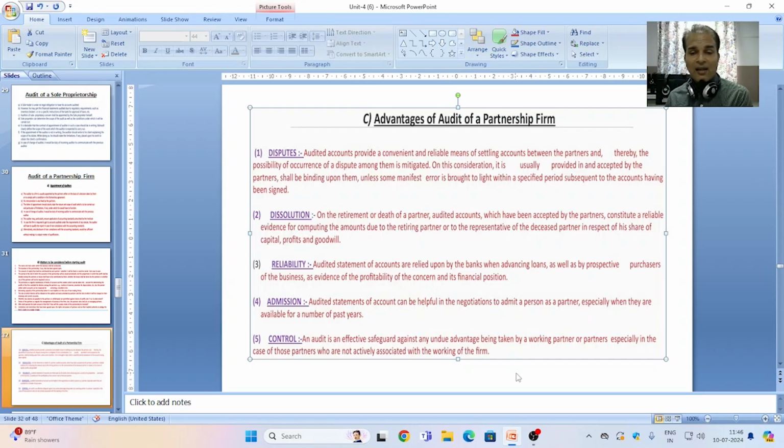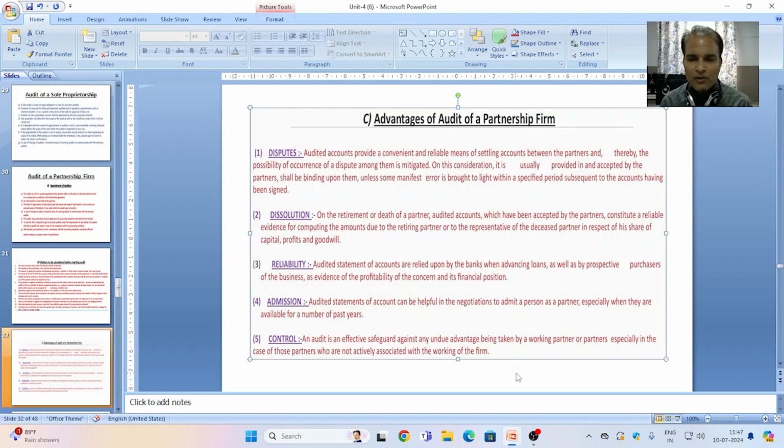Third point, reliability. Audited statements of accounts are relied upon by the banks when advancing loans, as well as by prospective purchasers of the business, as evidence of the profitability of the concern and its financial position. So books of accounts serve at every step in the business day to day.